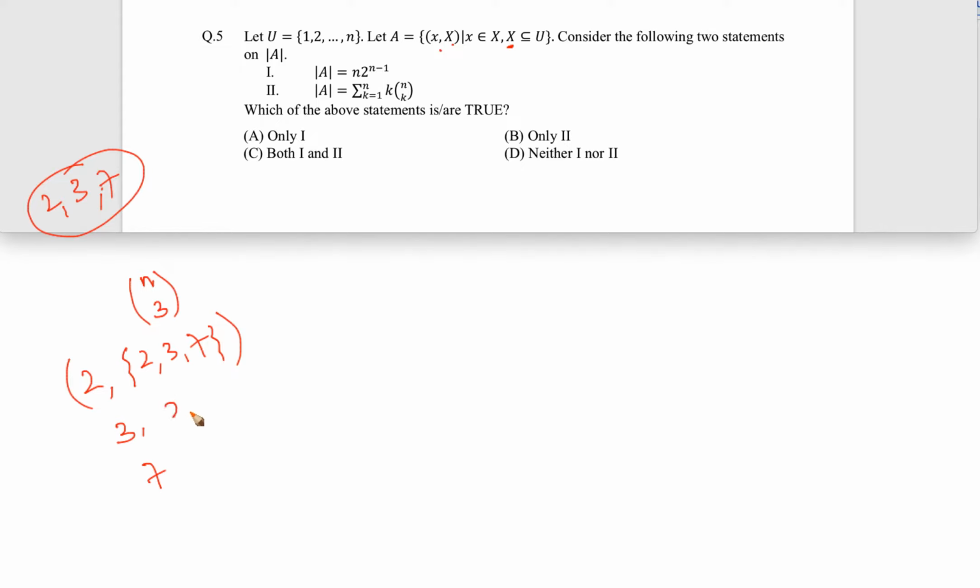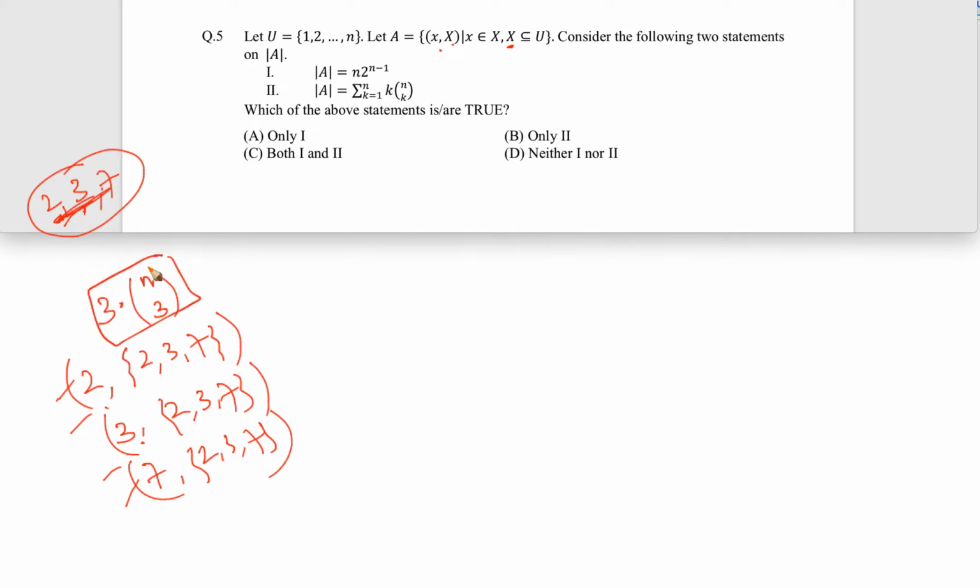So {2, 3, 7} is the same set X, but one time you are choosing 2, one time 3, one time 7. So there are 3 ways, and this 3 comes from the number of elements in the set. So you're getting 3 into n choose 3, that is the term we are getting.